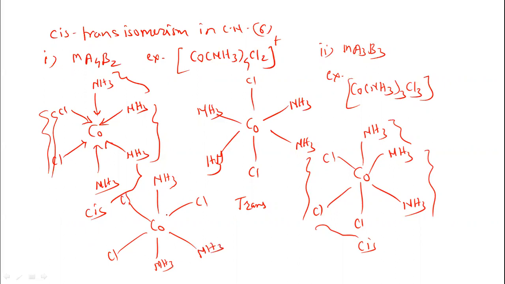So this is a trans isomer. The two groups are on the opposite side of the metal atom or metal ion. In this way, we discussed the cis and trans isomerism for coordination number 6.